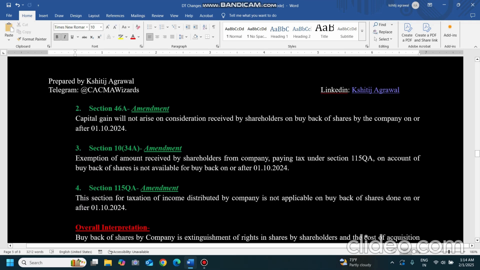Now what about capital gain? Earlier, capital gain used to arise whenever the company bought back shares. Now, what does 46A say? Capital gain will not arise on consideration received by shareholders on buyback of shares by the company on or after 1st October 2024. Earlier, when the company paid the buyback amount to the shareholders, it was treated as capital gain. Now no capital gain will arise under 46A on the buyback of shares because it is treated as dividend income.